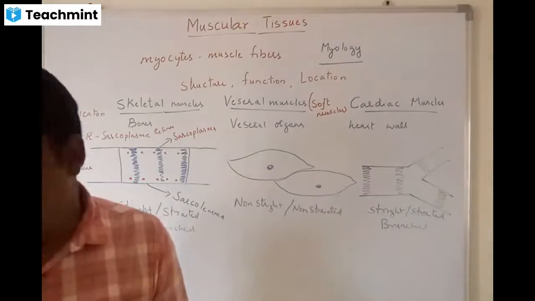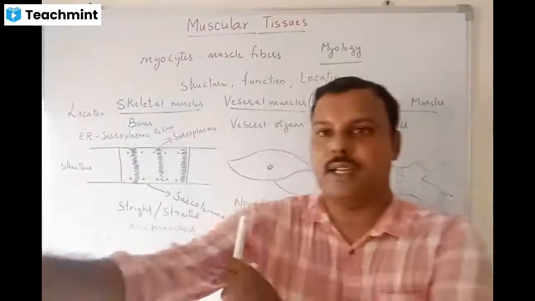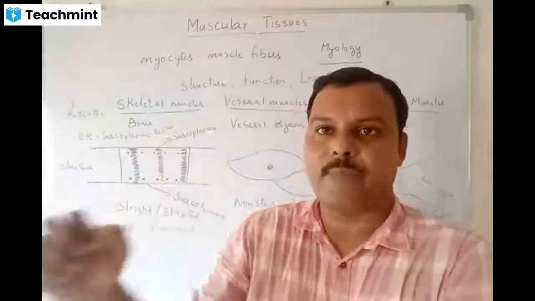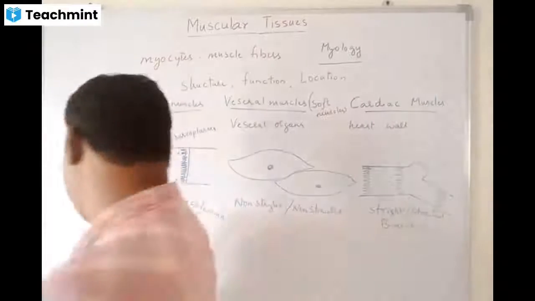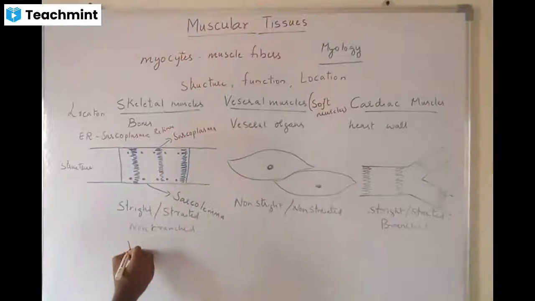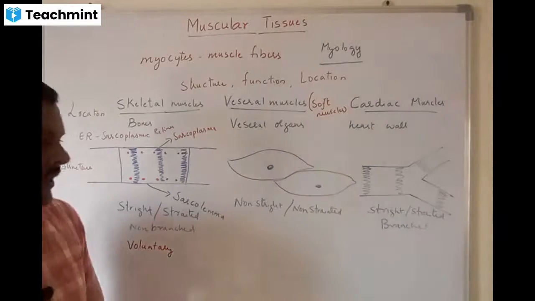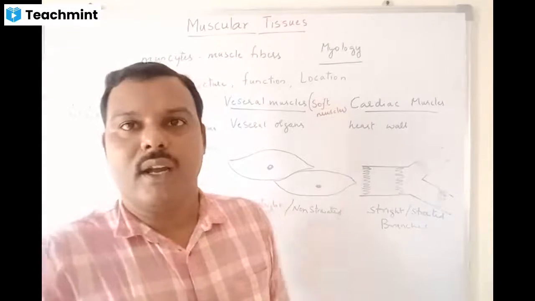Now let us see the skeletal muscles. For example, in my hand I have the biceps, triceps, and so on. These muscles are under my control, so we call them voluntary muscles. Whereas visceral muscles are present in our alimentary canal.